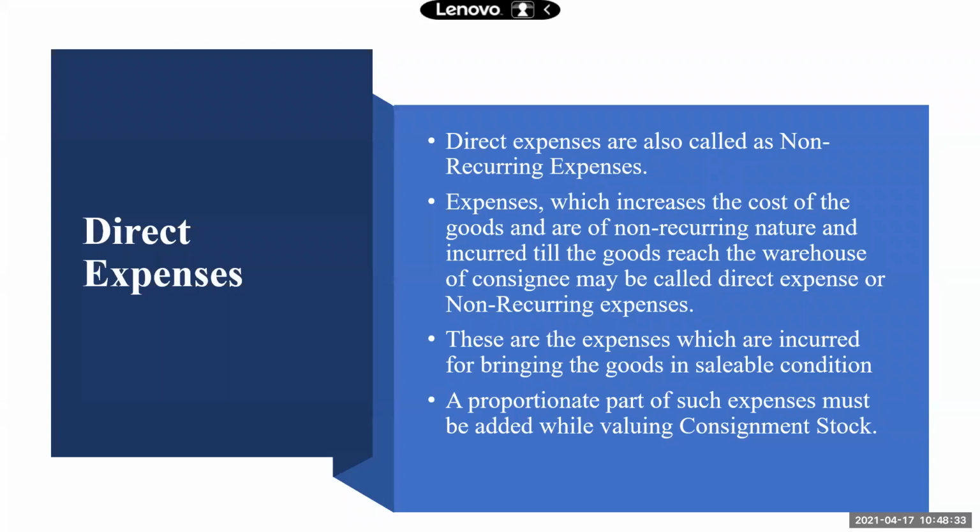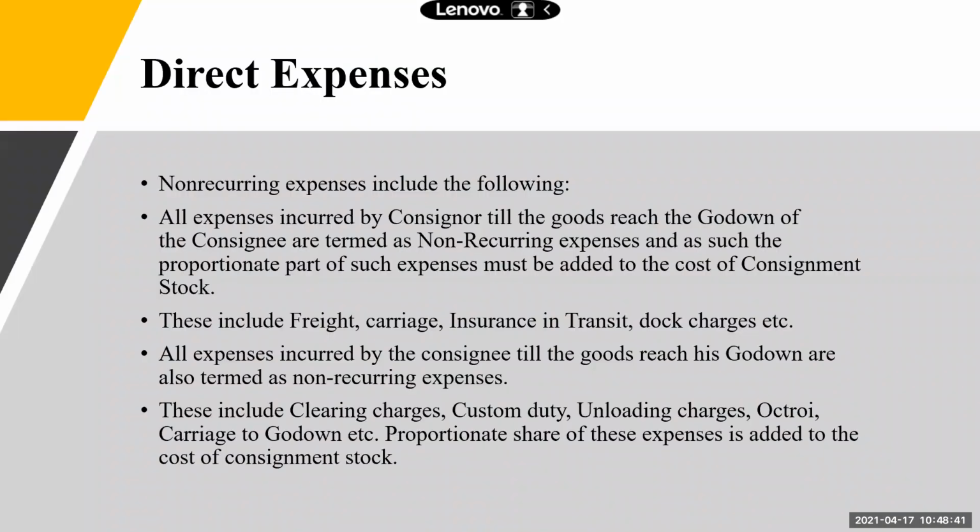So you forget about the last point, consignment stock. We will look at this later. Right now, you have to understand only what are direct expenses. Okay. So see, non-recurring, and see the examples of direct expenses.